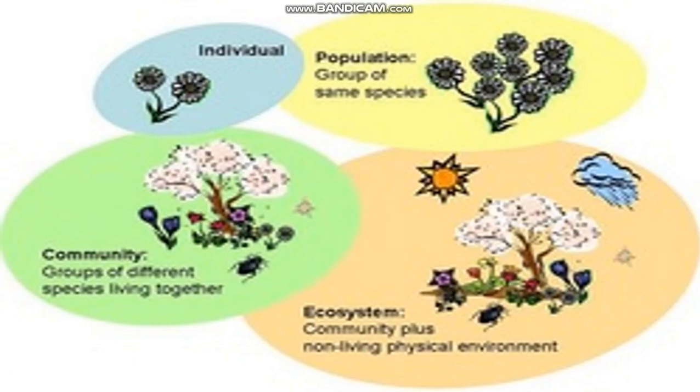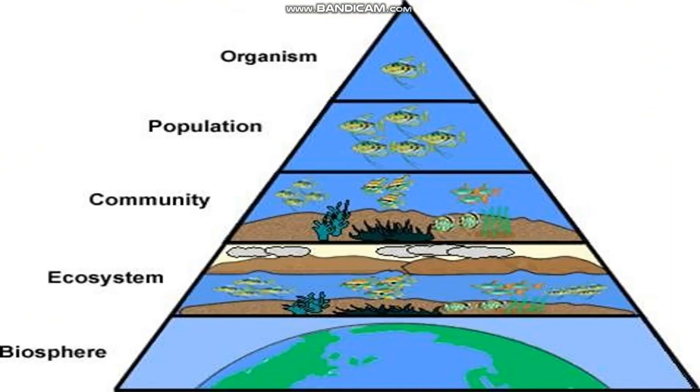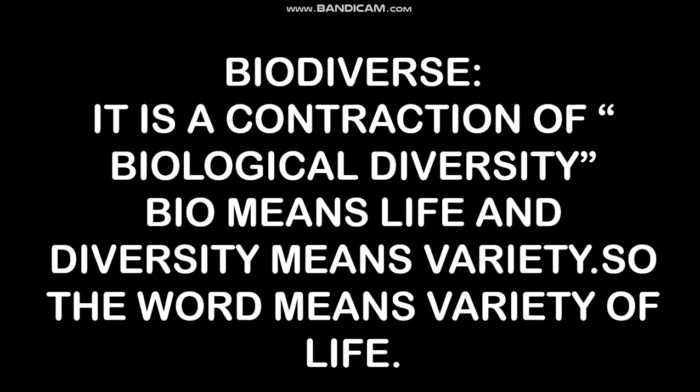Here are your answers. A population is a group of the same species. A species is the same kind of animals. A community is a group of different species living together, meaning different kinds of organisms that live together. An ecosystem is a community plus the non-living physical environment. You can see a pyramid here: organisms, population, community plus a non-living environment makes an ecosystem, and a lot of ecosystems make a biosphere.